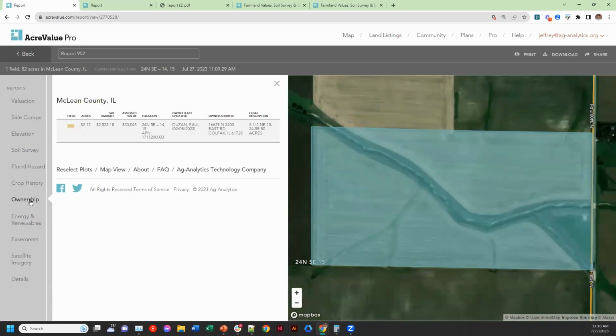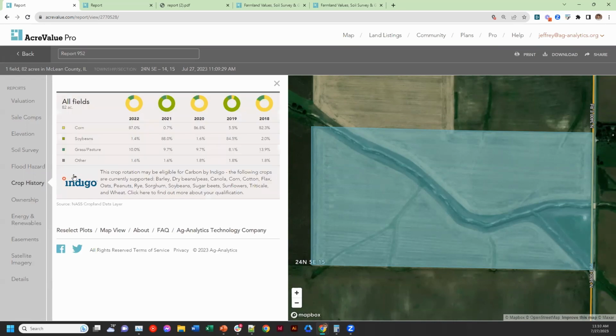I want to understand this property, but I want to understand it in the context of what this property is worth in today's market. How can I quantify that? All of this information is going to be helpful in providing you with characteristics about the land. This all goes into quantifying how much this property could be worth.